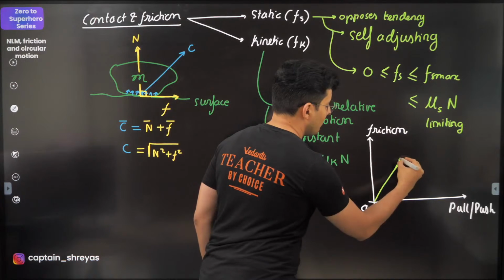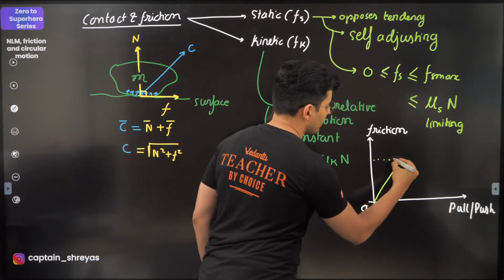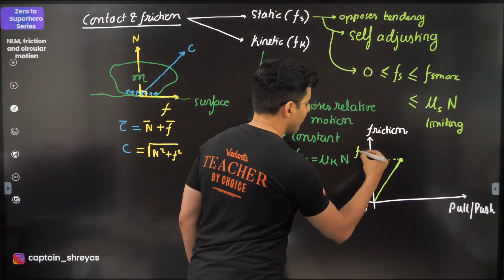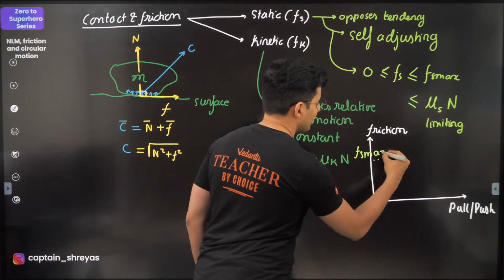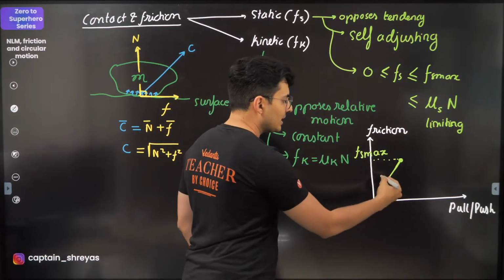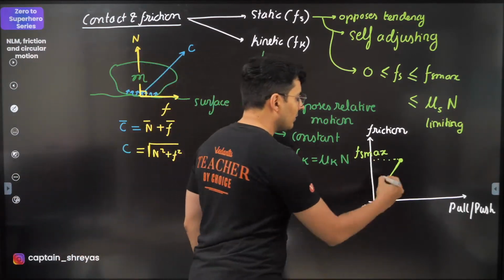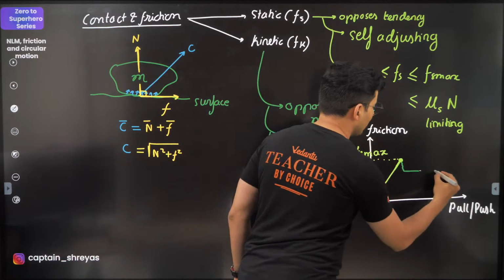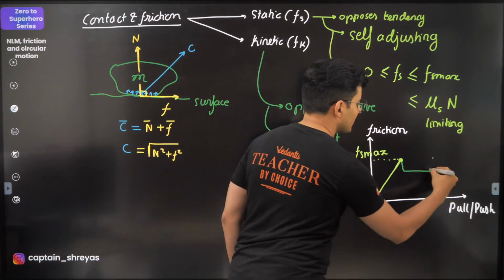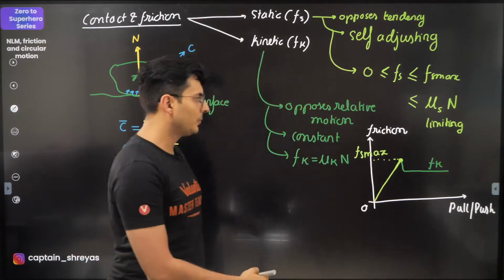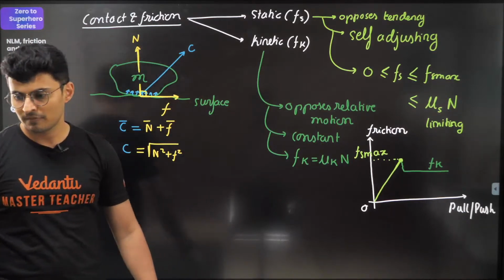It will reach a maximum value. This is basically your Fs max, and the moment it slips, the friction will drop down abruptly and it will be constant. This is basically your Fk value. This is how it goes.